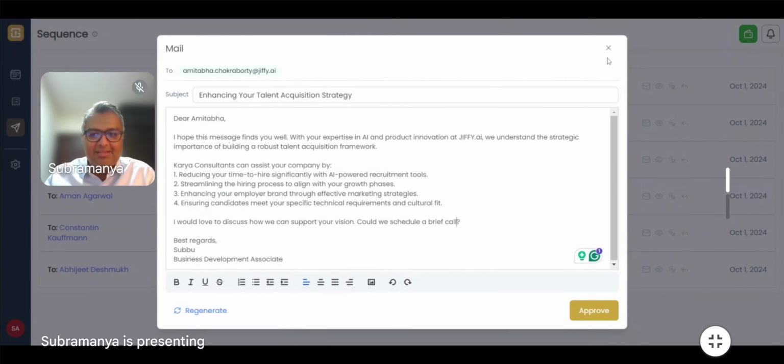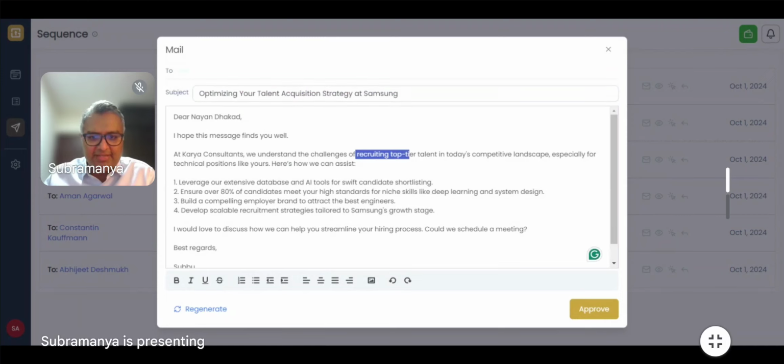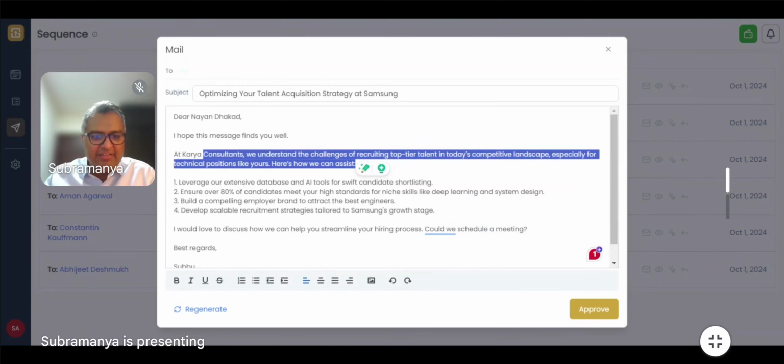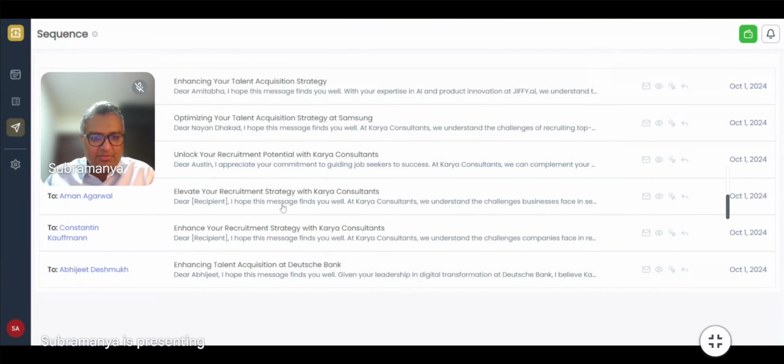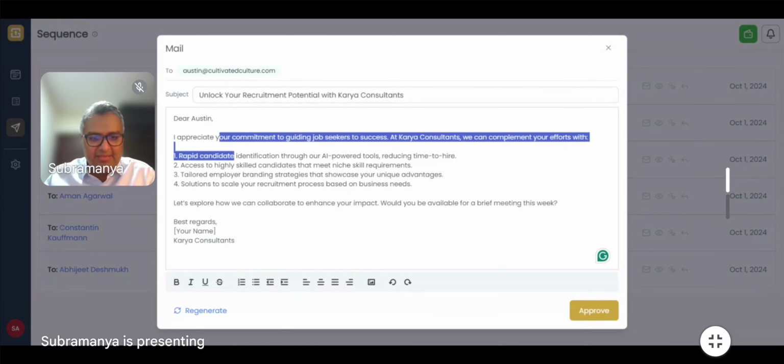Now, this email is different from the one that is generated for Mr. Nayan, right? In this particular email, it talks more about his pursuit of hiring top tier talent in today's competitive landscape. So again, the email is very different from the one that was generated earlier. Let me check for this person, Mr. Austin. So again, the email body is different.